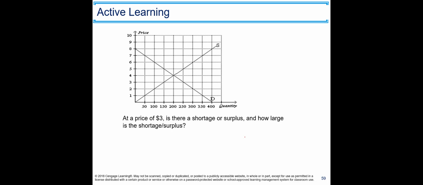Let's do this example. At a price of $3, is there a shortage or surplus, and how large is the shortage or surplus? At $3, supply is 150 and demand is 250. So since demand is higher than supply, we have a shortage. And what is the size of the shortage? 250 minus 150, 100.